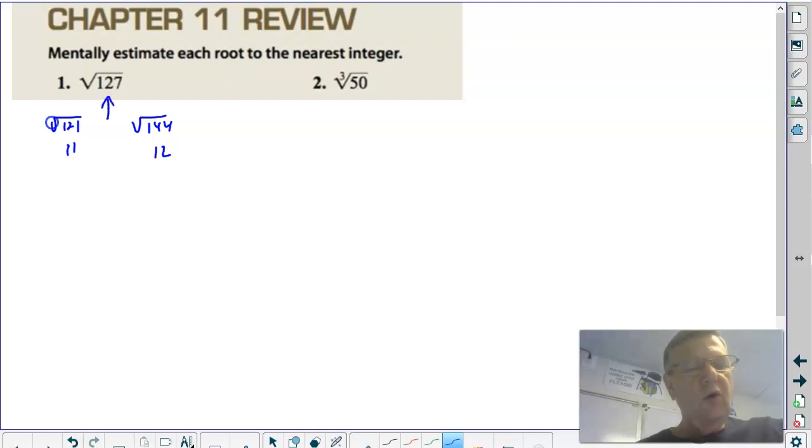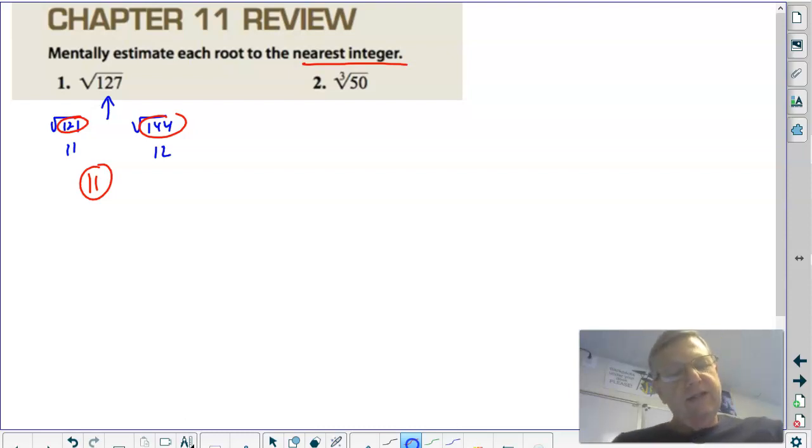127 falls between 121 and 144, and it says to the nearest integer. So 127 is a lot closer to 121 than 144. I would estimate that at 11. Now, if I were going to round it to one decimal place, I'd say 11.1, 11.2.